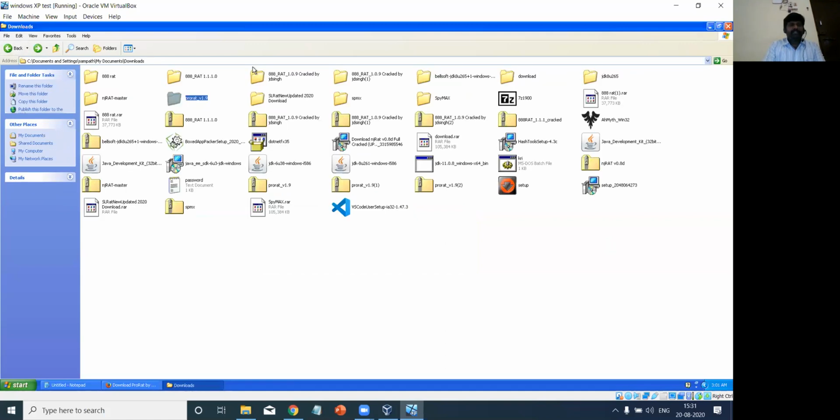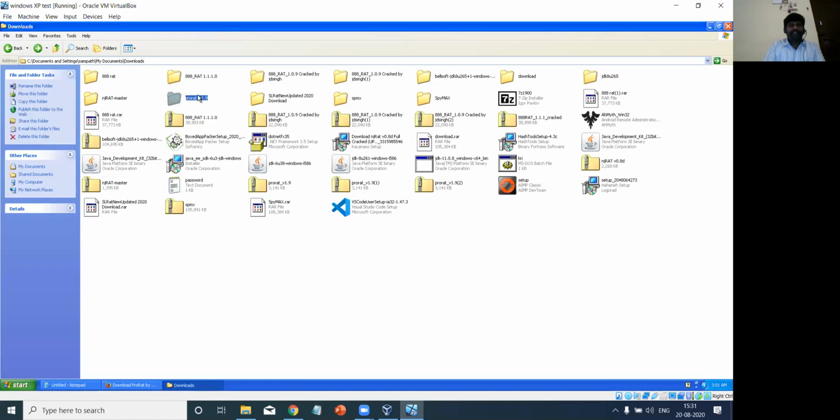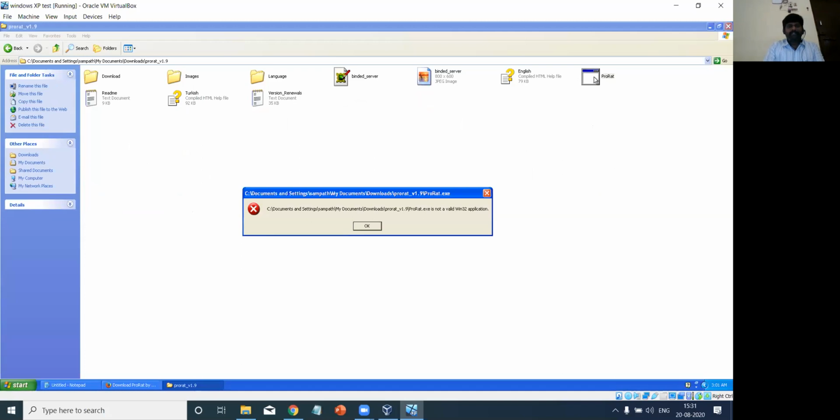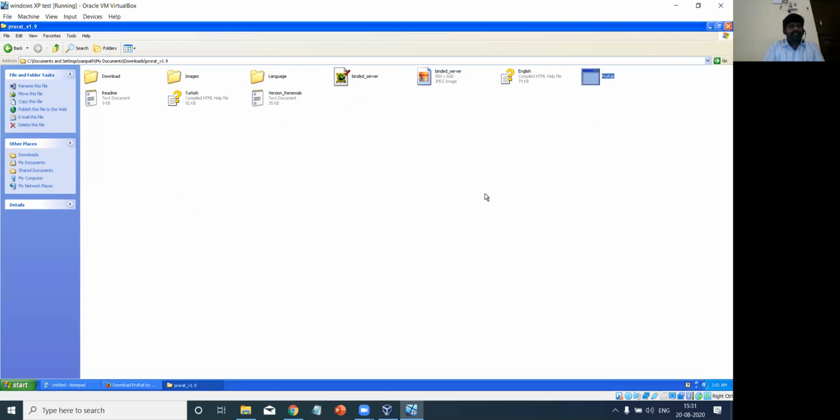I'll try to open it again. Here you will get an exe file. You can just click on it. It is not opening. What happened? Let me check what happened.